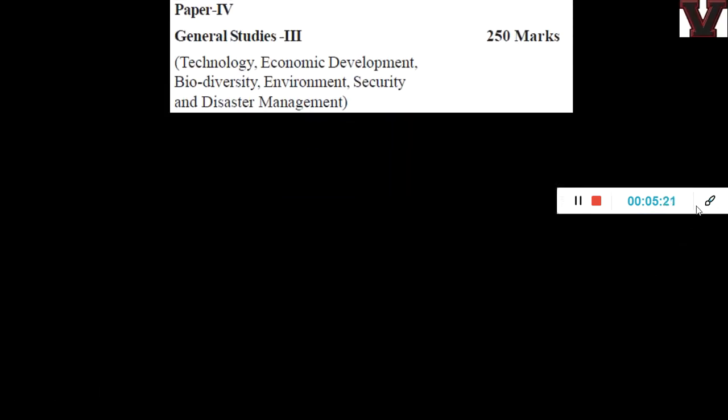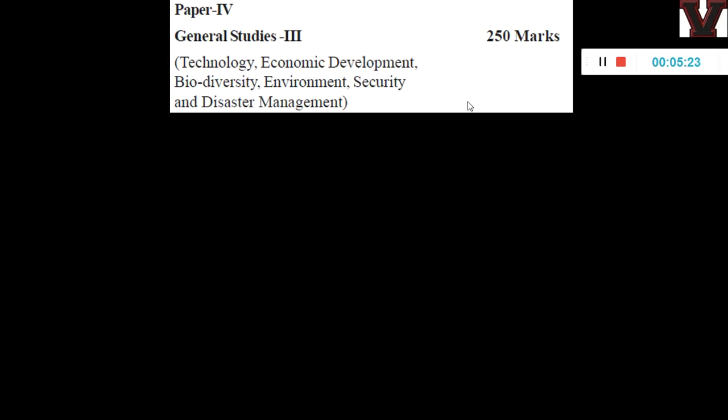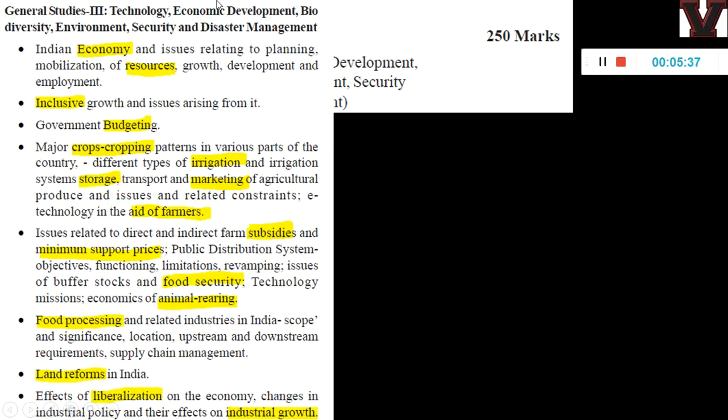This is the syllabus for GS3, 250 marks. So if you see technology, economic development, biodiversity, environment, security, disaster management, and from everything questions comes. Okay, it is like too much questions come, and this is the most dynamic, most diverse, and most difficult paper. So if you see details, Indian economy and issues relating to planning, mobilization of resources, growth, development, and employment. Okay, so entire economy is there.